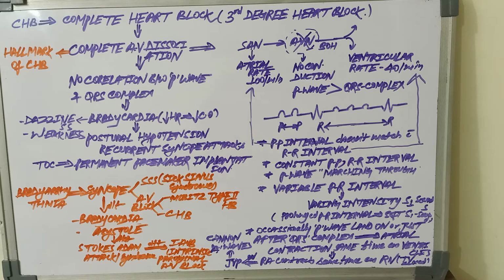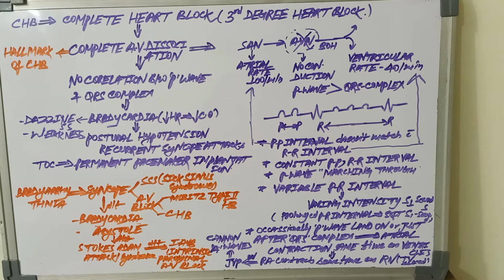We also see a variable PR interval on ECG. As we know, in prolonged PR interval there is a soft S1 heart sound. So here, with the variable PR interval, the finding will be a variable intensity S1 sound present in complete heart block.